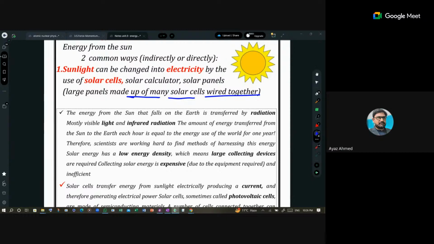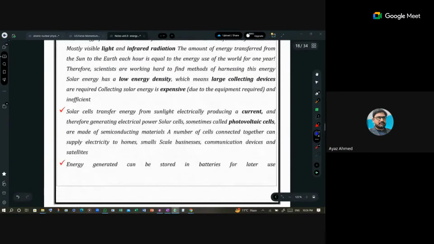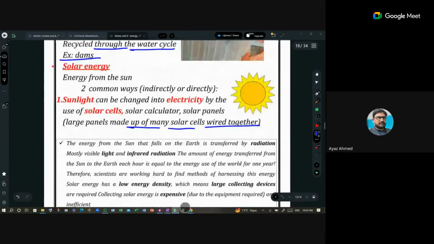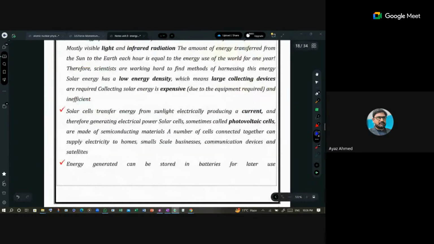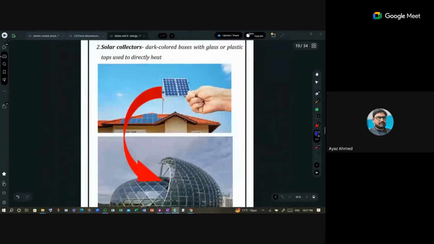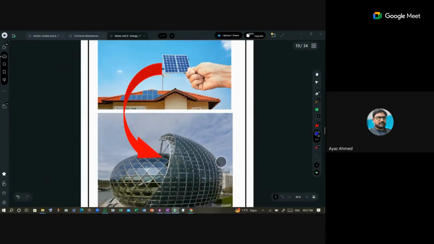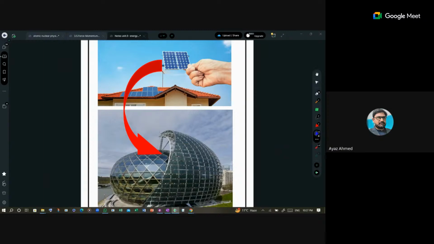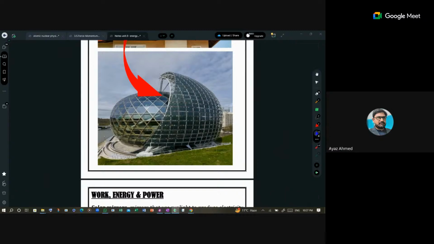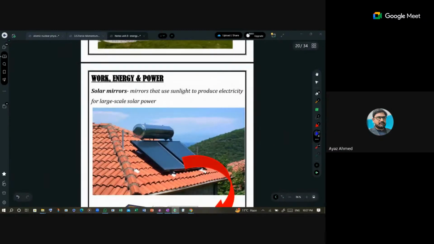Here there are a few details. I will send you this document and you have to read it for yourself. There are some details of that. Here I have some solar collectors. First it was solar cells, and then here are some solar collectors. These are dark colored boxes with a glass or plastic top used directly for heating. There is one building that contains solar panels throughout its structure, for design as well as for the energy resource. It is producing its own energy.